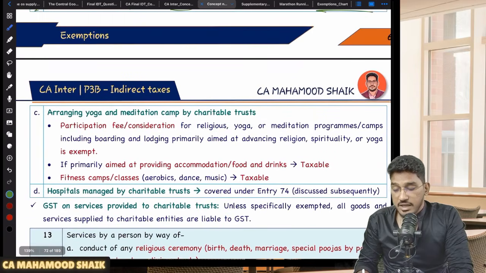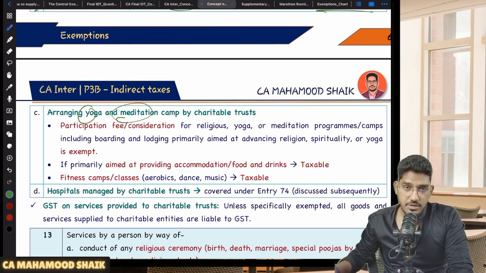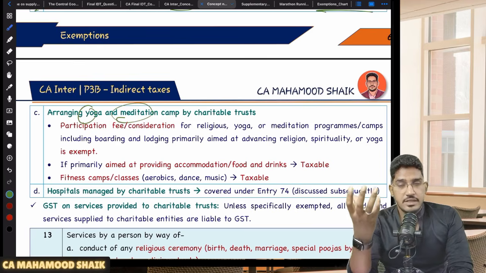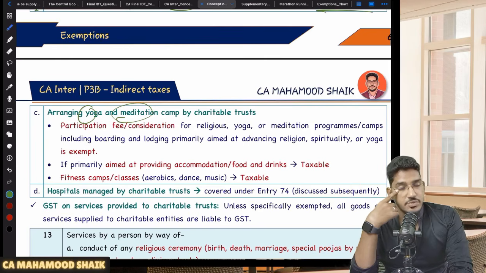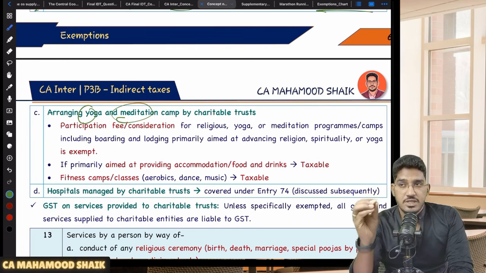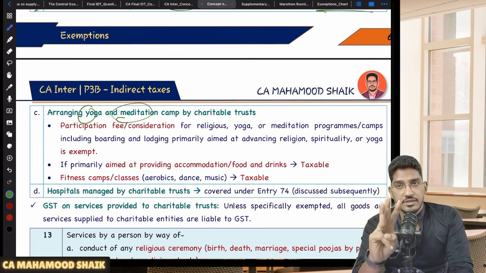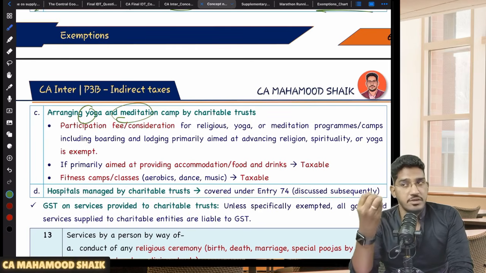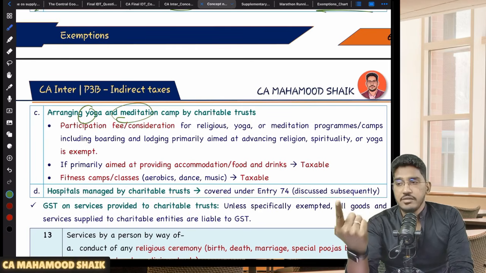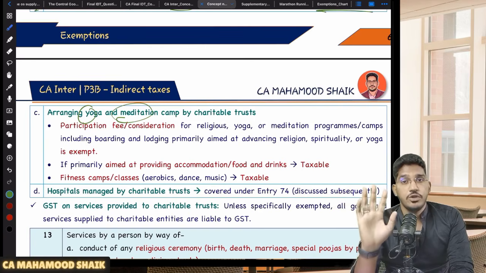Sir, there will be some institutions which will conduct yoga camps, meditation camps. Sir, will they also be exempted? Let us say, for example, there is one entity registered under 12AA or 12AB of the Income Tax Act. They are conducting a 5 days yoga camp for which they are collecting some 30,000 from you. For that 30,000 they will take you to some other place where they will provide you accommodation, they will provide you food, and they will train you on yoga.